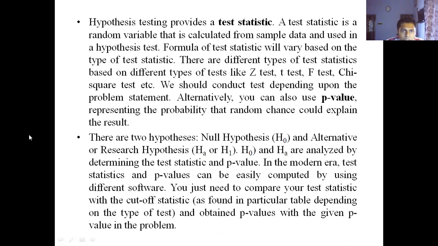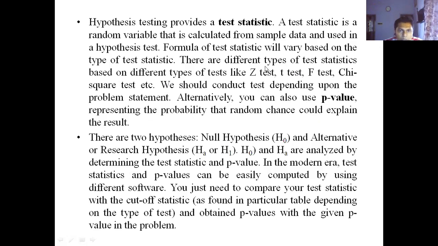So hypothesis testing provides a test statistic. A test statistic is a random variable that is calculated from sample data and used in a hypothesis test. The formula of the test statistic will vary based on the type of test. There are different types of test statistics based on different types of tests like Z test, T test, F test, chi-square test, etc. We should conduct tests depending upon the problem statement. Alternatively, you can also use the p-value, representing the probability that random chance could explain the result.